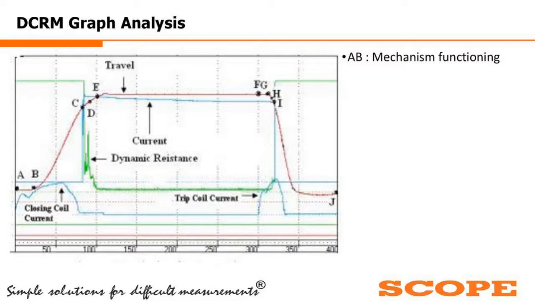So in between A and B, there is no breaker movement, though it is a straight part; this is the mechanism functioning we can understand in the zone of A to B. Then B to C is the zone where the breaker is moving very swiftly from the extreme position towards the closing position.